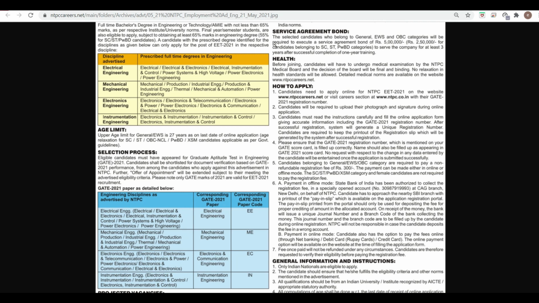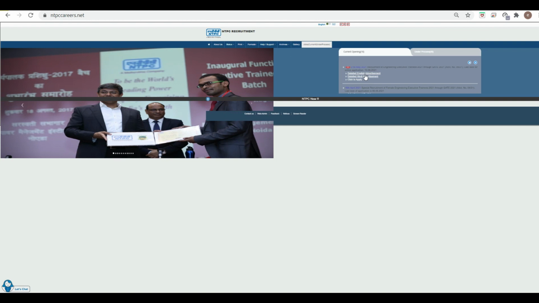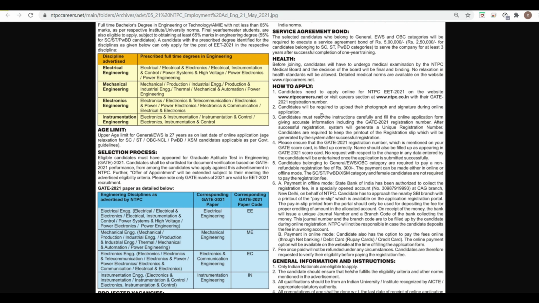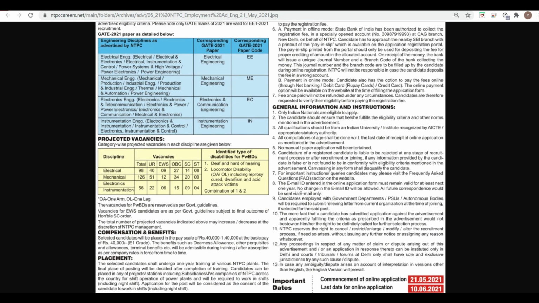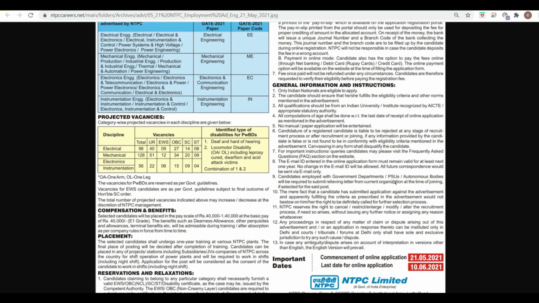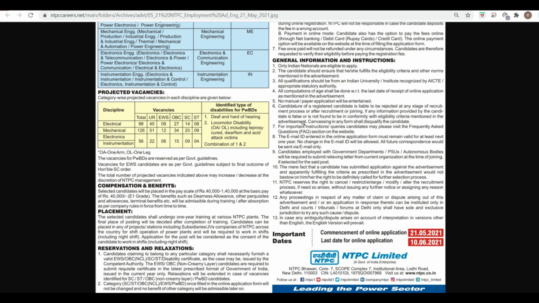Now how to apply? For applying, you have to just go here and click here on the application. I will zoom in so that you can see. Now the application fee is 300 rupees, and you can fill the online application. General information like nationality and all general details are there. Commencement of online application is 21/5, today only, and the last date is 10/6. If you have any doubt, you can go to the frequently asked questions, and you can also mention it in the comment section.